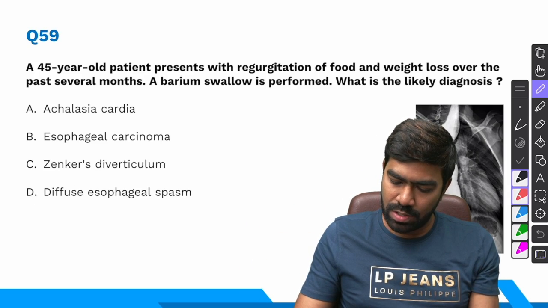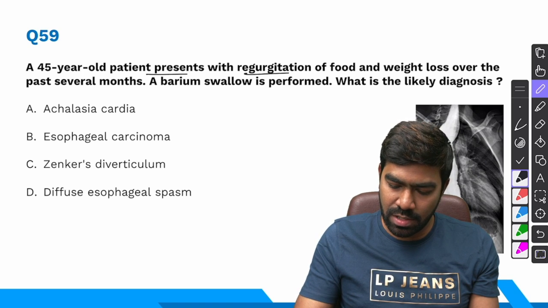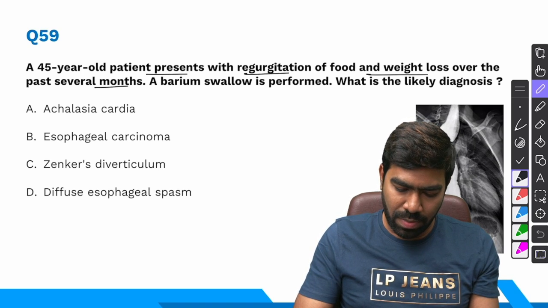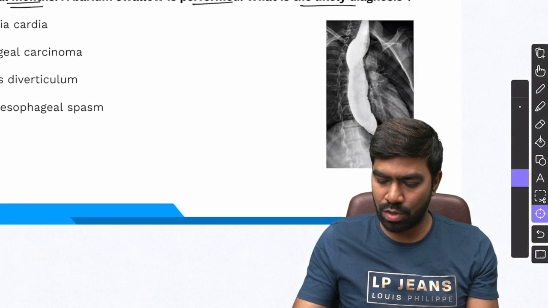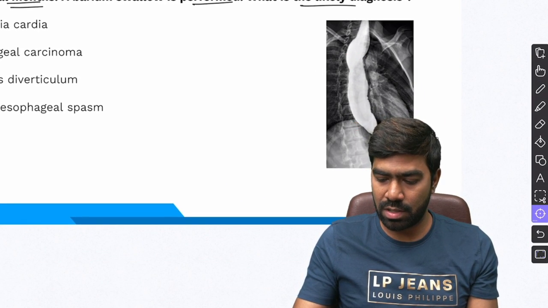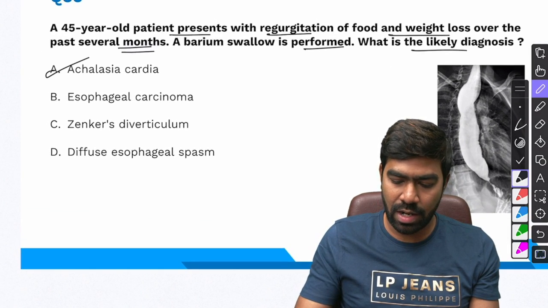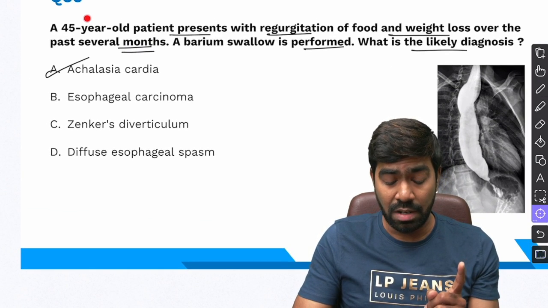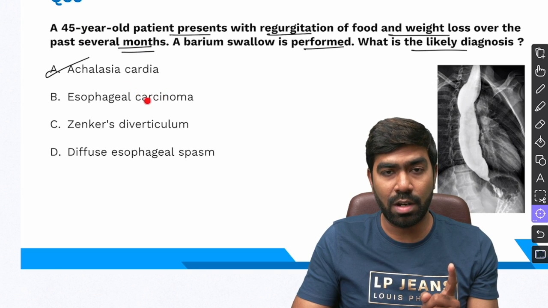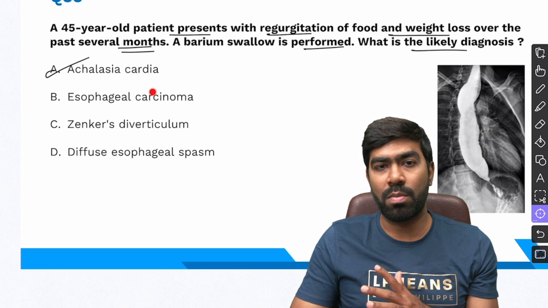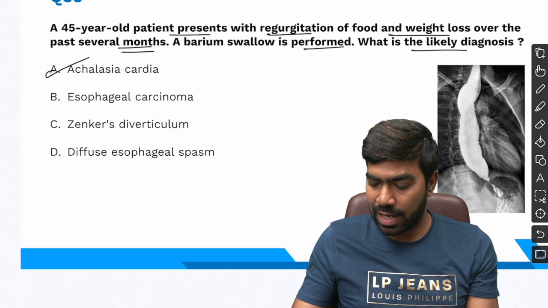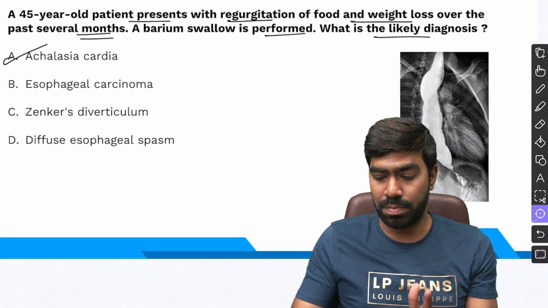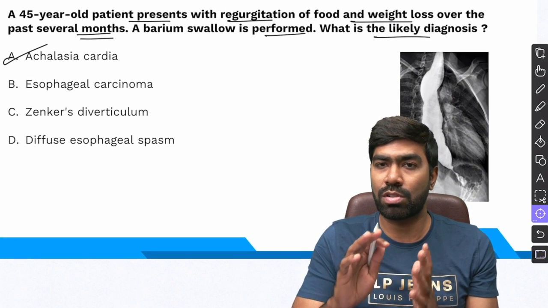Coming to 59th question, a 45-year-old patient presents with regurgitation of food and weight loss over the past several months. A barium swallow is performed. What is the likely diagnosis? And the barium swallow shows a classic bird's beak appearance. So I'm going to go for achalasia cardia. But in case the patient is 50 plus or 60 plus, I will be thinking about lower esophageal cancer or probably even a GE junction cancer, because lower esophageal cancers can produce a characteristic picture very similar to achalasia. That's why it's also called pseudo-achalasia.